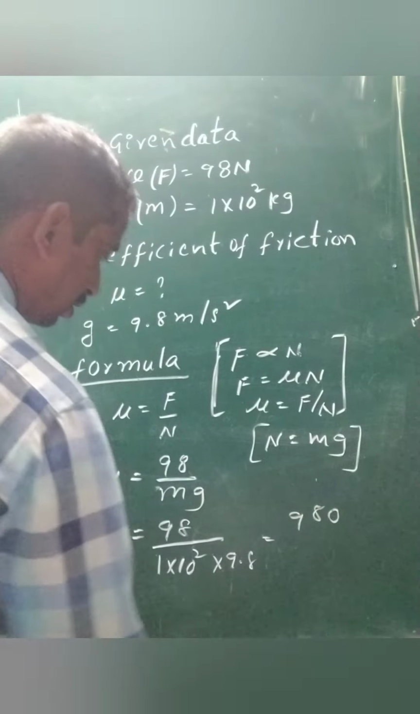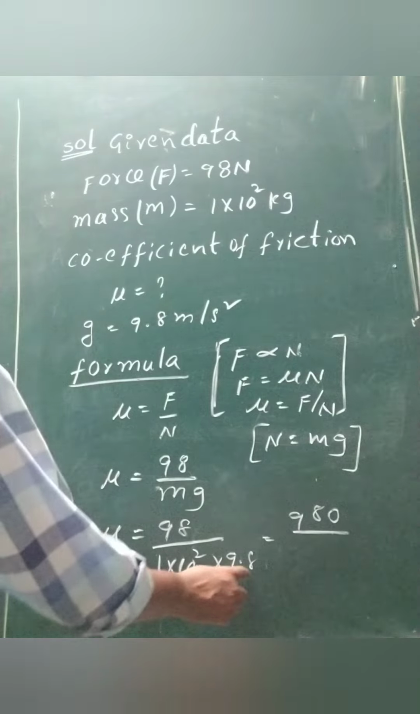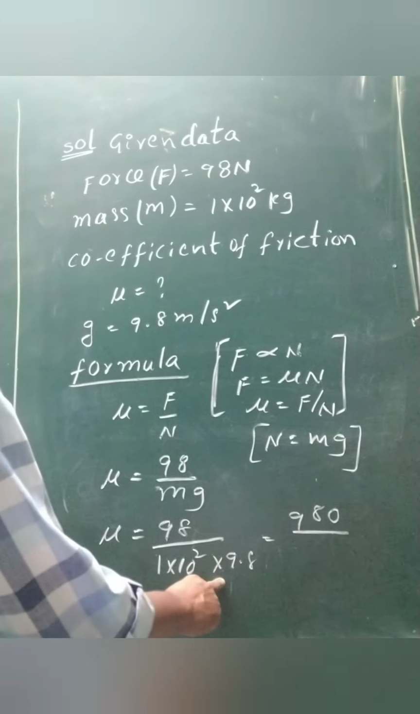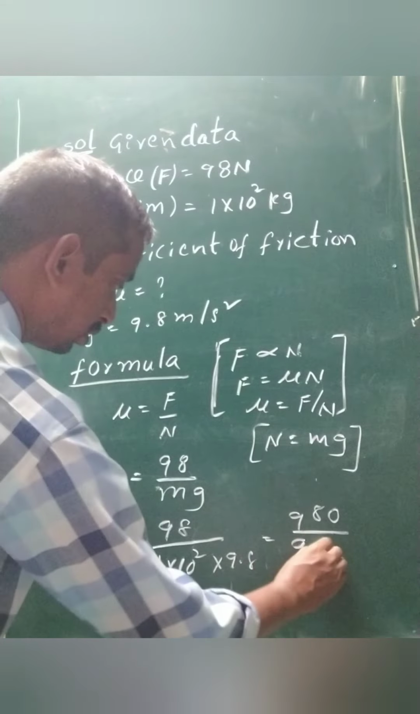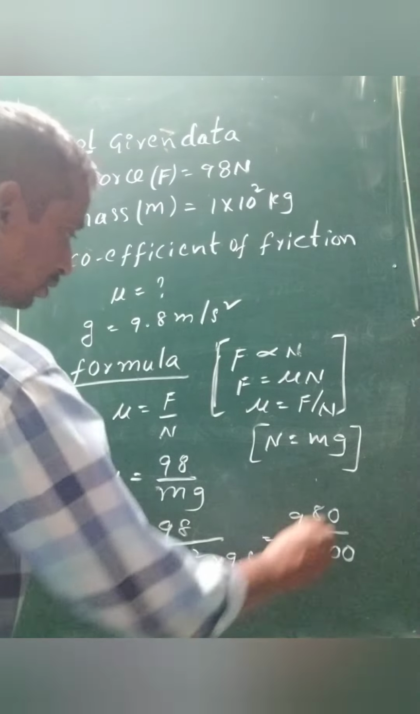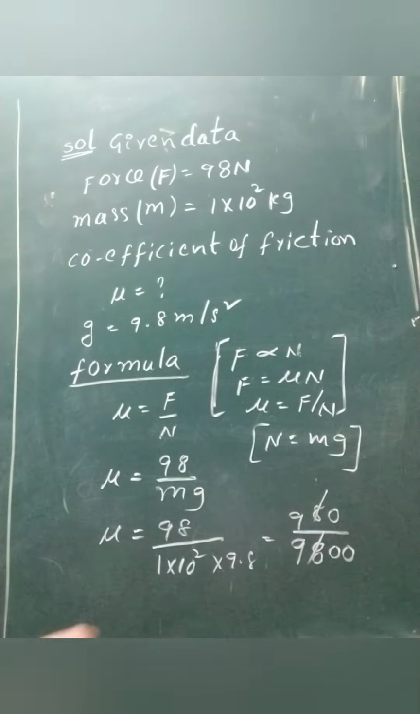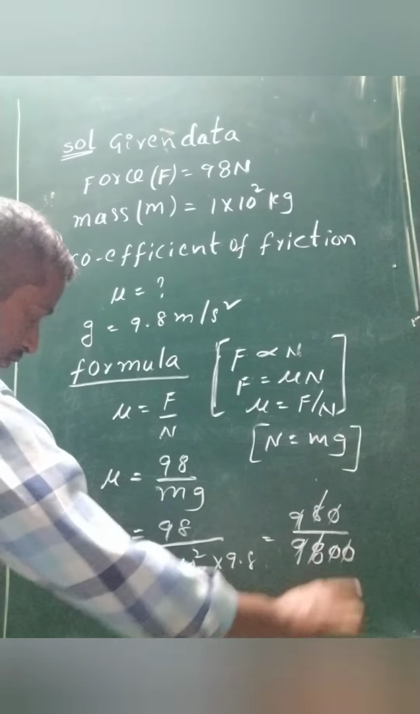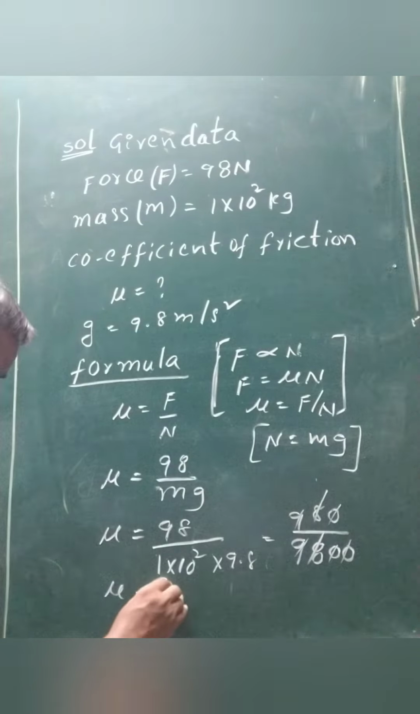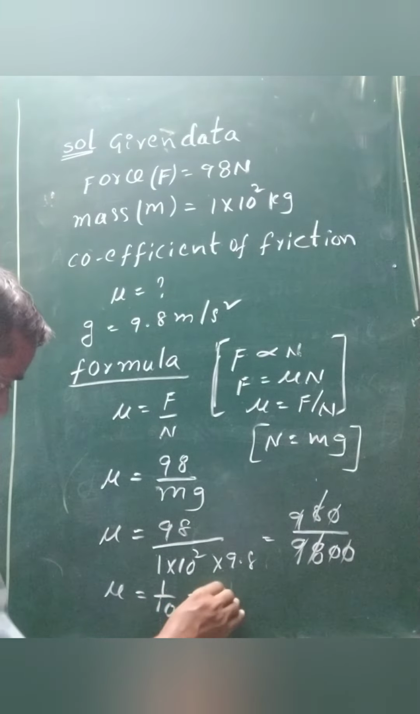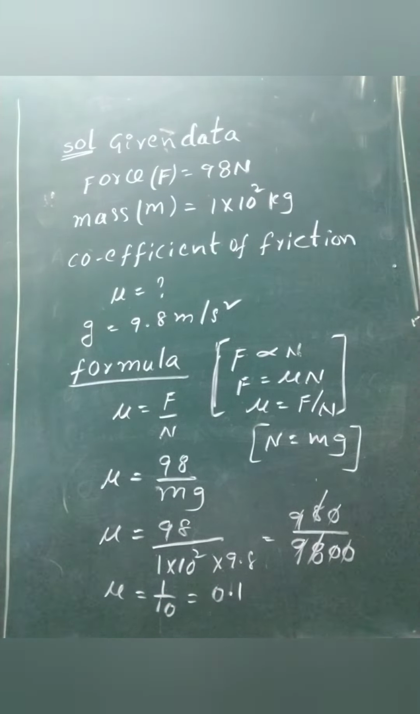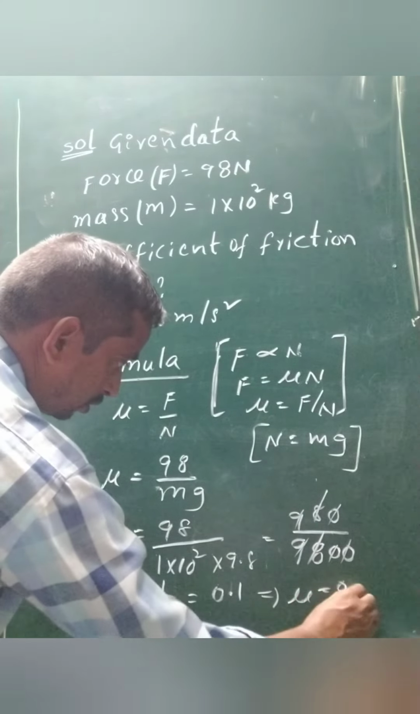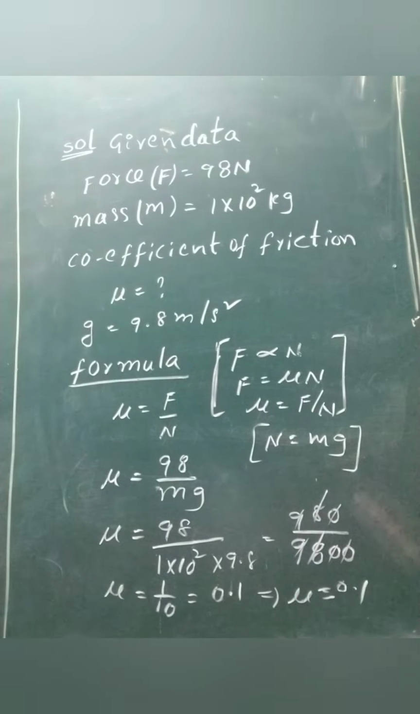That is we get as 98 by, that means multiply the 10 and divide the 10, and that also 980 by 98,000. We can cancel all the terms, we get 1 by 10, that equal to 0.1. So 0.1 is the answer.